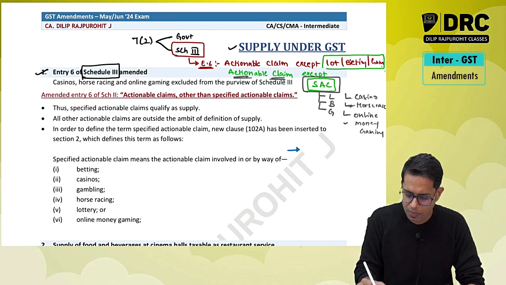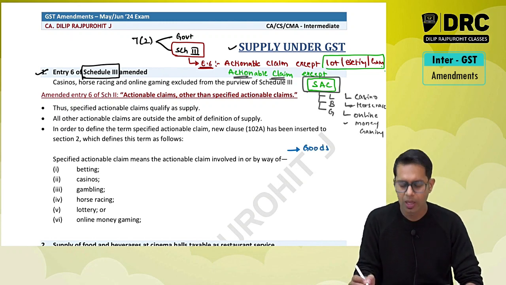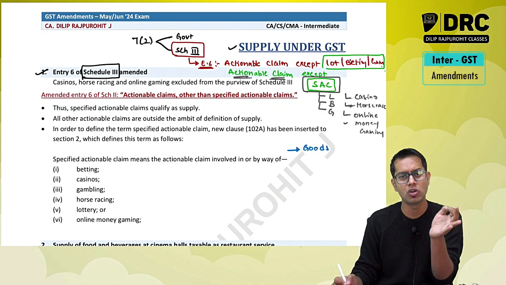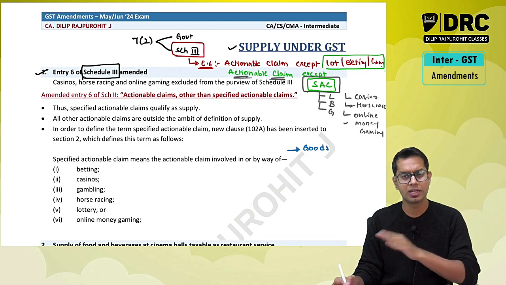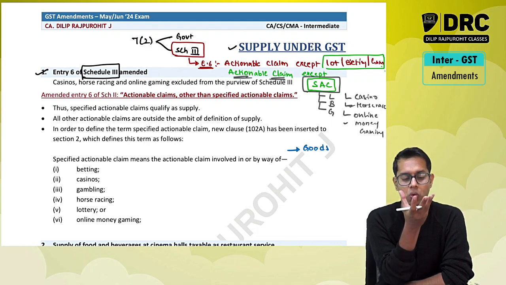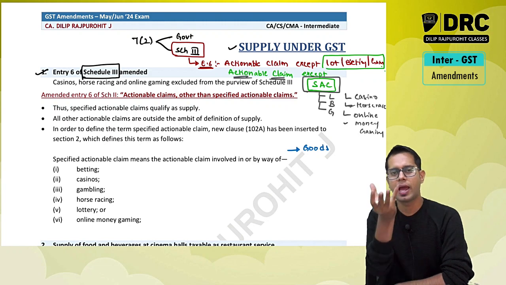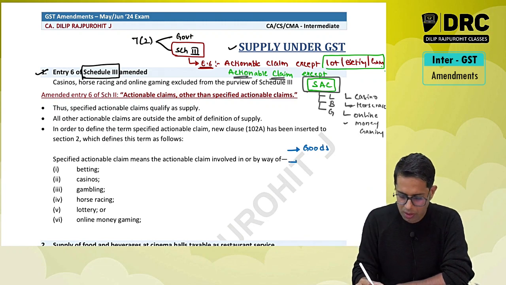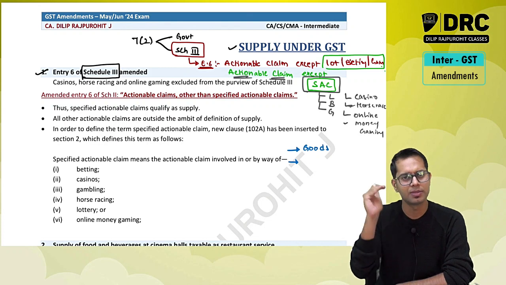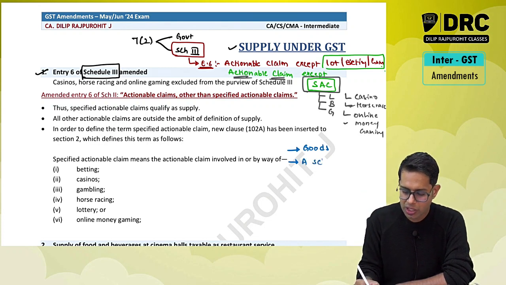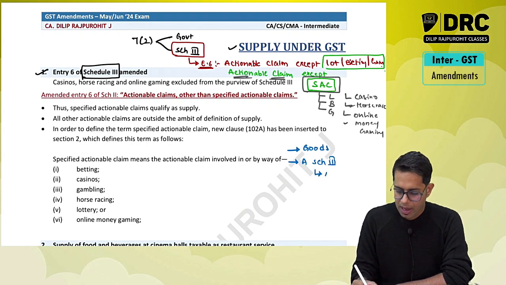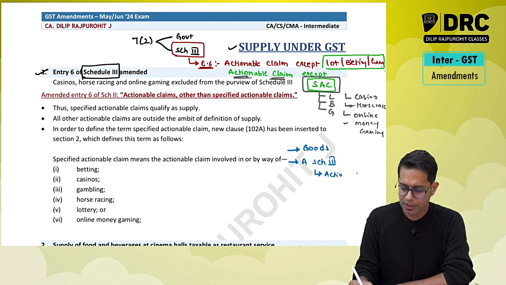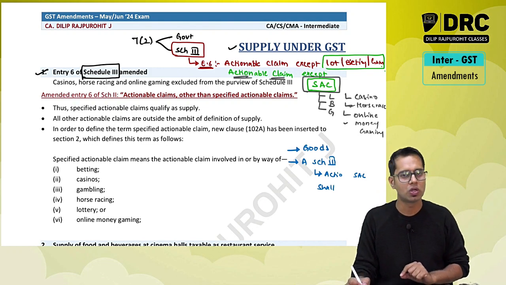So how should your answer be, sir? First, you should give the definition of goods. Goods means every kind of movable property other than money and securities, but includes actionable claims, and things which are attached to or forming part of land. So the goods definition says that goods includes actionable claims. Actionable claims are treated as goods. So first you give the definition of goods and write that actionable claims are treated as goods. However, as per Schedule 3, actionable claims except specified actionable claims shall neither be treated as supply of goods nor supply of services.